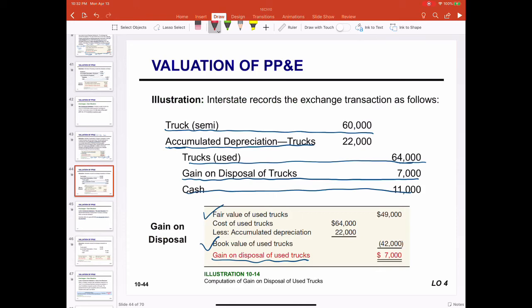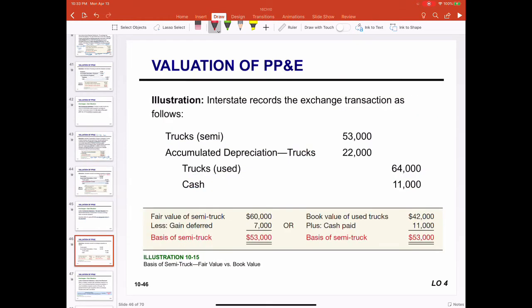This is the journal entry when the exchange has commercial substance. If it lacks commercial substance and no cash received, no gain is recognized right now because it is deferred, and we are going to reduce the book value of the newly acquired machine or truck, which is 60 subtract $7,000, so it's $53,000. The journal entry is this.